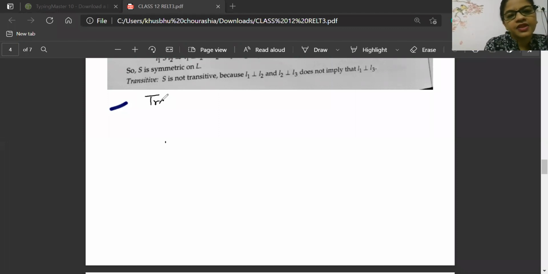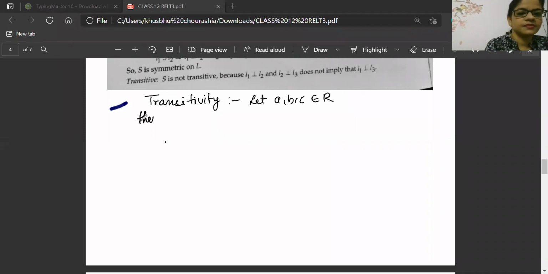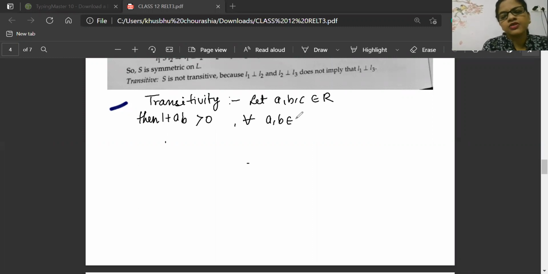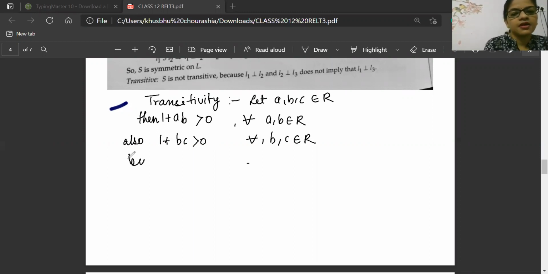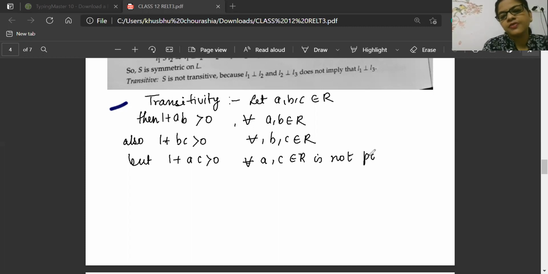So now we will talk about transitivity and we have to prove it in our own way. 1 plus ab will be greater than 0 for ab belongs to R. Also, 1 plus bc will be greater than 0 for all bc belongs to R. But 1 plus ac greater than 0 for all ac belongs to R is not possible for all cases.